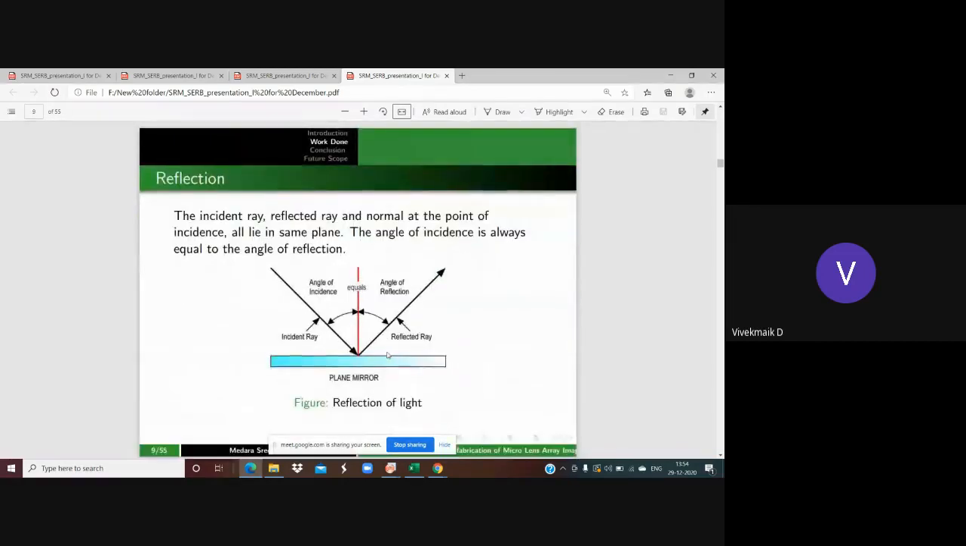And one more phenomenon is reflection. Some objects can reflect the light, like this plane mirror, on which the incident ray falls obliquely and is reflected back into the same medium. And one more thing we can observe in reflection is that the incident ray, reflected ray, and the normal are all in the same plane. And one more interesting fact is that the angle of incidence is always equal to the angle of reflection. That we can see clearly. That reflection of light you can observe in the mirror.